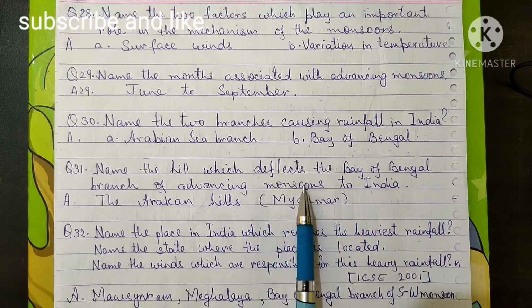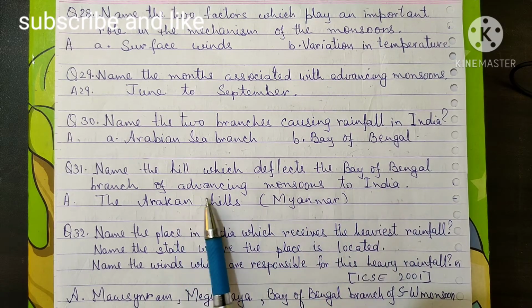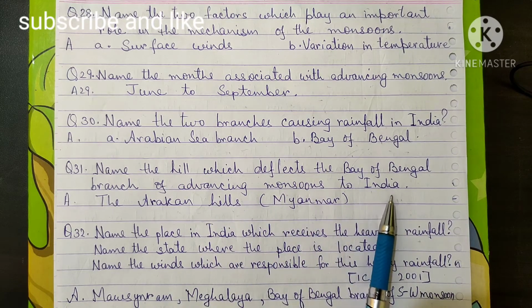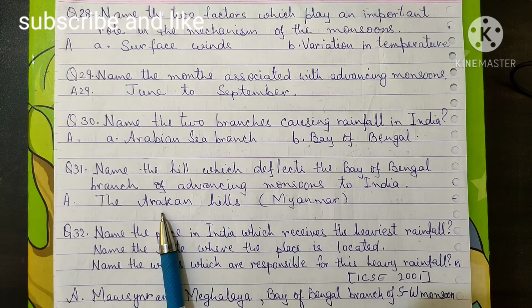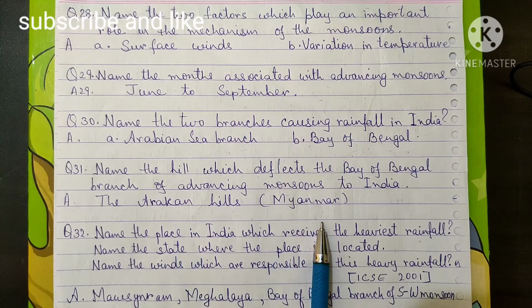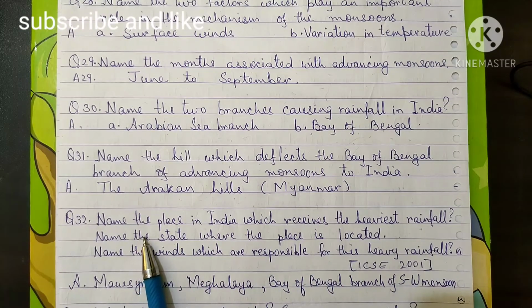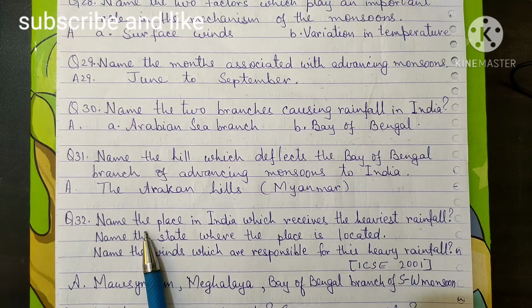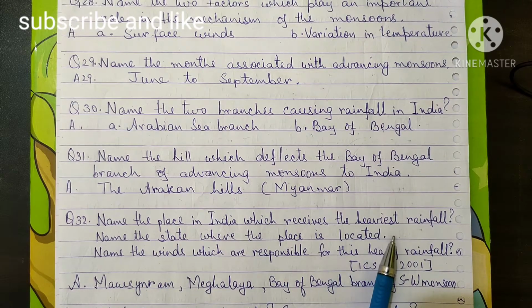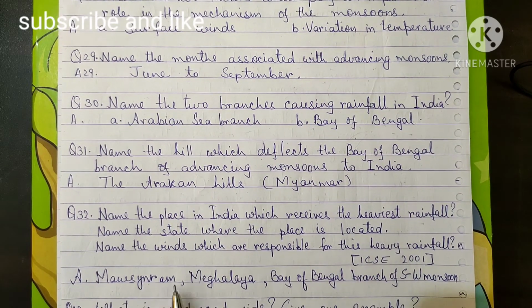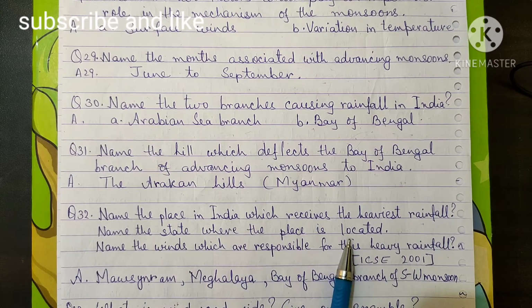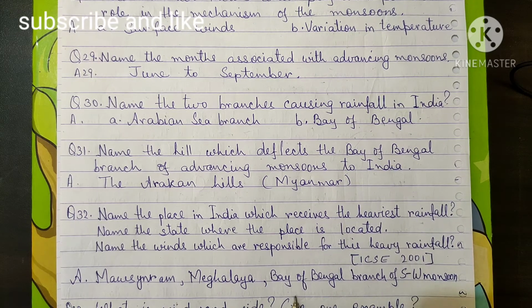Name the hill which deflects the Bay of Bengal branch of advancing monsoons to India. The hill is Arakan Hill, that is in Myanmar. Then here are three small questions. Name the place in India which receives the heaviest rainfall, that is Mawsynram. Name the state where the place is located, it's Meghalaya. Name the winds which are responsible for this heavy rainfall. The winds are the southwest monsoon winds from the Bay of Bengal branch.